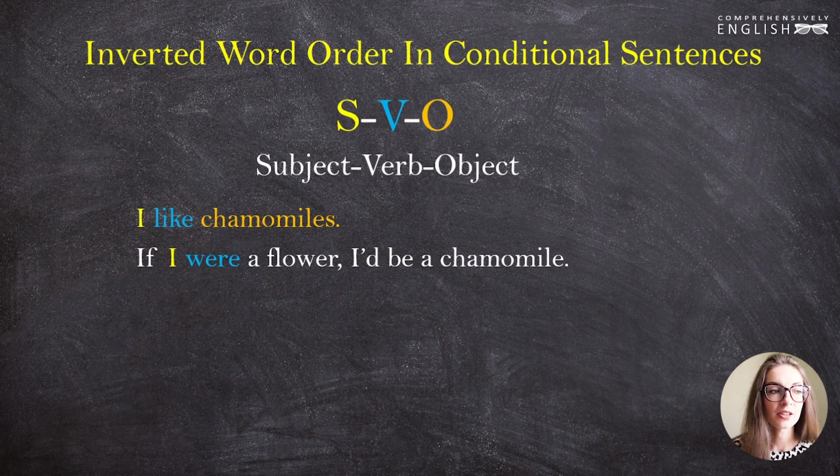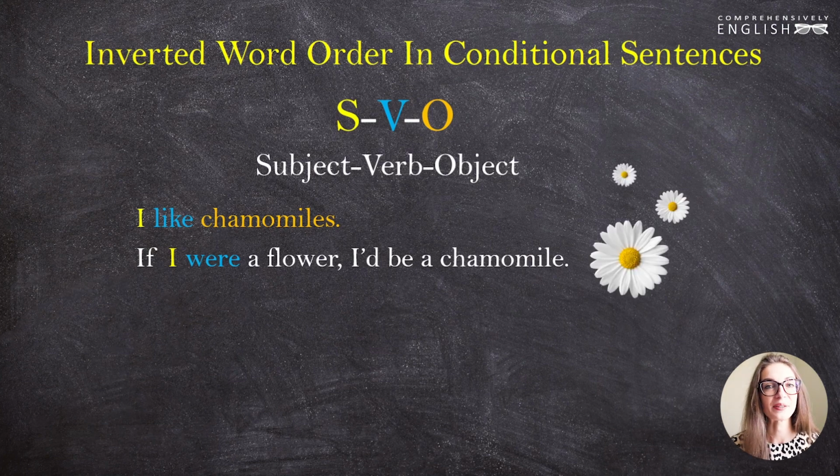The second sentence is a conditional sentence. And you see that we have the same canonical word order in both the main clause, "I'd be a chamomile", and the subordinate clause, "if I were a flower", right? But sometimes we can invert this word order. We can start with a verb. So we'll have verb, subject, object.